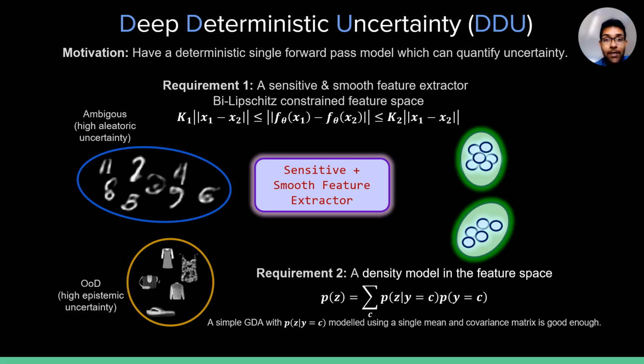Uncertainty quantification methods like deep ensembles or MC dropout, while effective at their job, are often very resource and compute intensive. This makes deploying them difficult for large-scale tasks like semantic segmentation. In this work, we present a very simple solution to quantifying epistemic and aleatoric uncertainty from a single deterministic model.